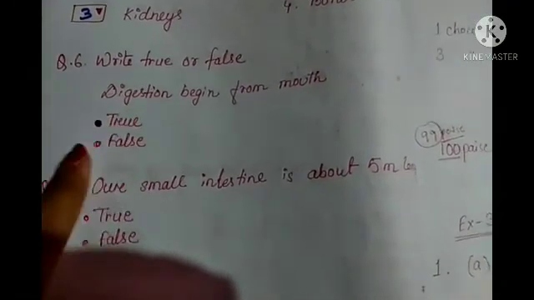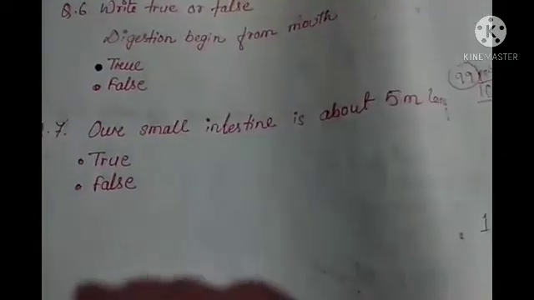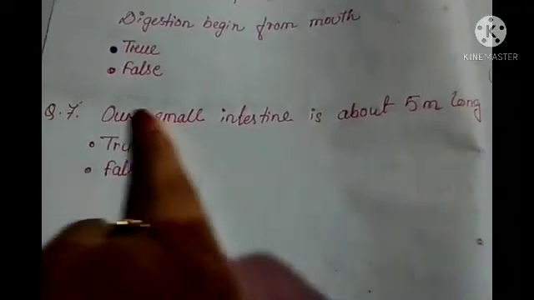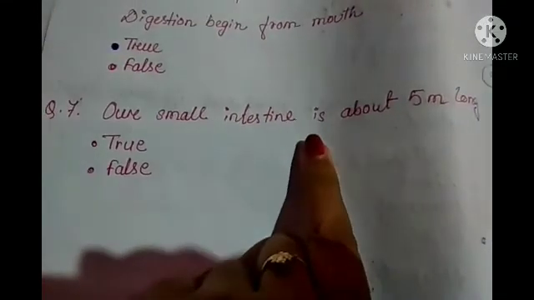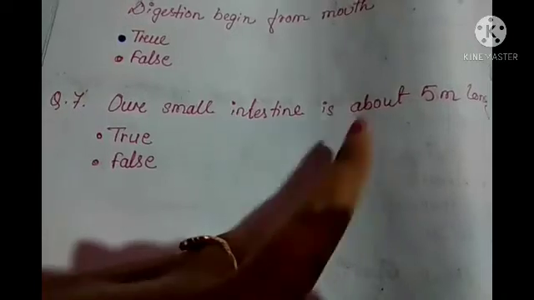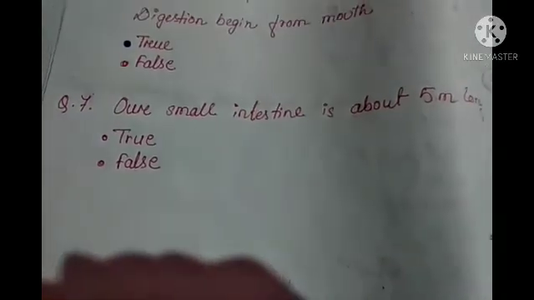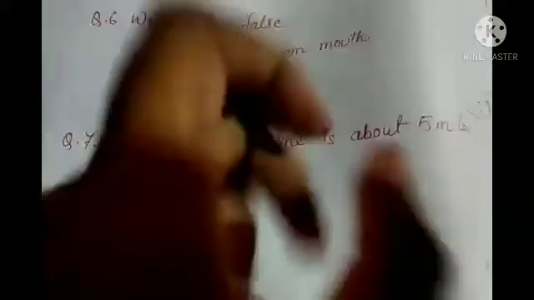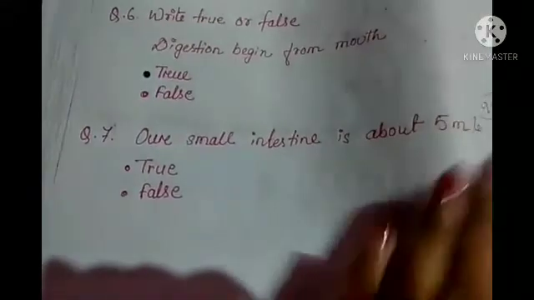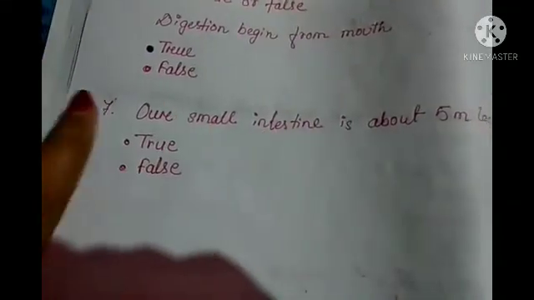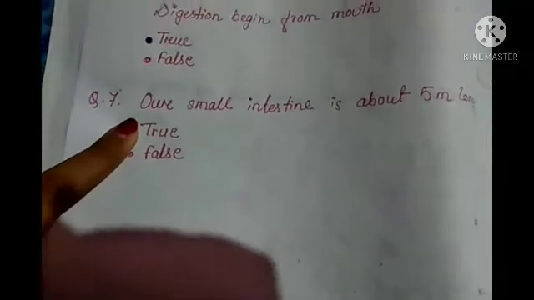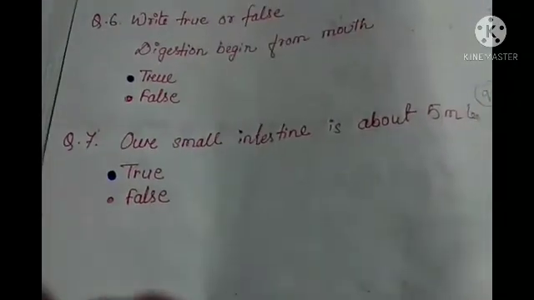Okay, and in this way 7 number also, our small intestine is about 5 meters long. Okay, so is this statement true or false? I think you know about it. When you read the question, you will get this. Our small intestine is a long and coiled tube. Okay, so the measurement of that coil is about 5 meter long. So obviously the statement is true, right? So you have to click here, then it will be considered as your answer, as true.